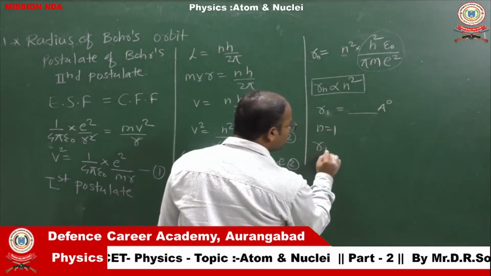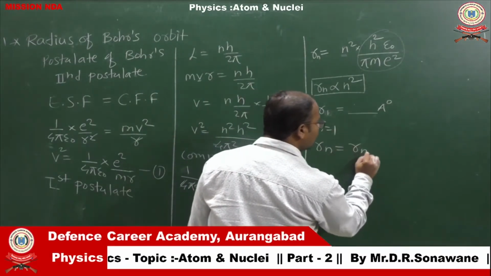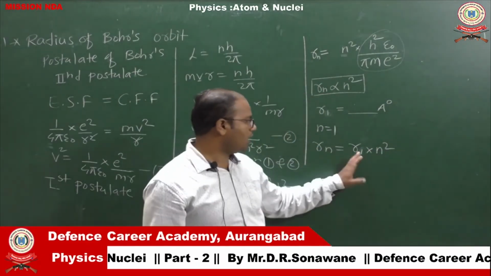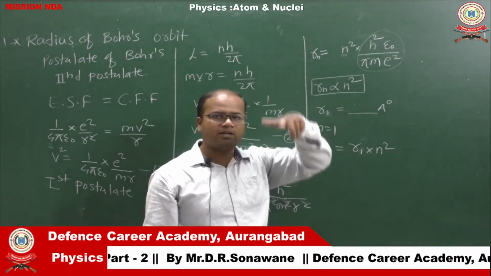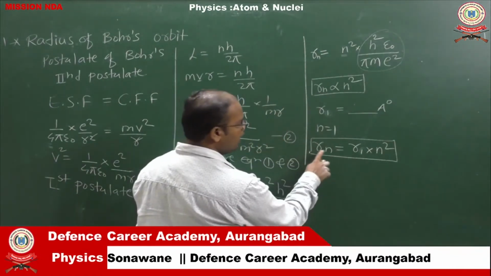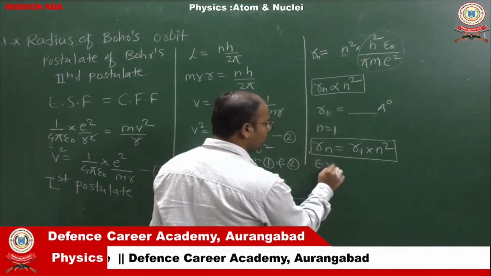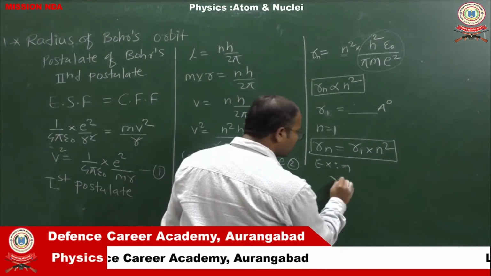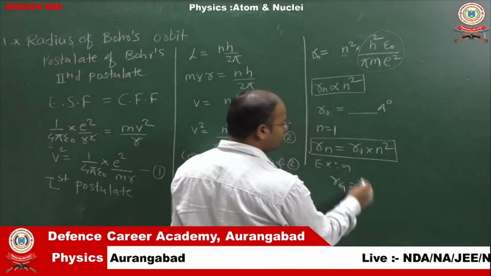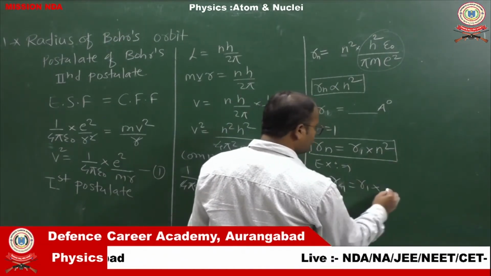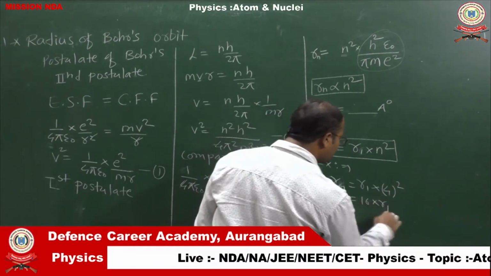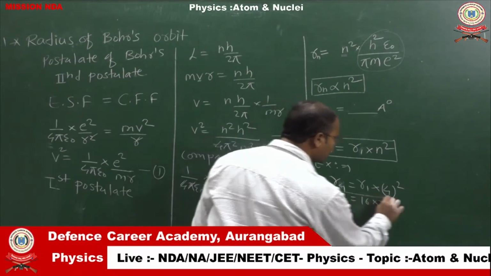Then we can write the final formula: Rn equals r1 into n square. If we multiply r1 with n square, we get the radius of the nth orbit. For example, to calculate the radius of the fourth orbit, we write the value of r1, which is constant, into n, which is 4 square. 4 square means 16. So 16 into r1 will be our radius of the fourth orbit.